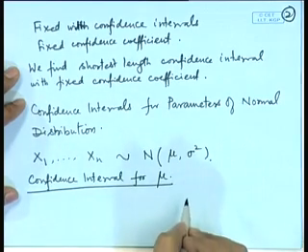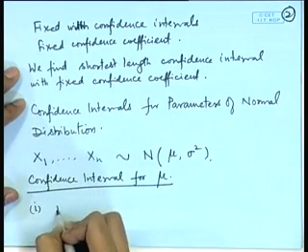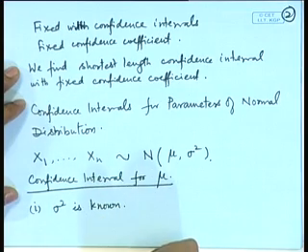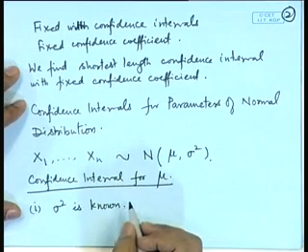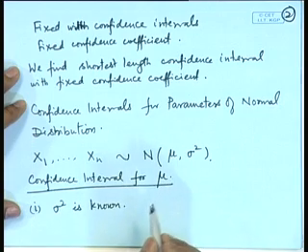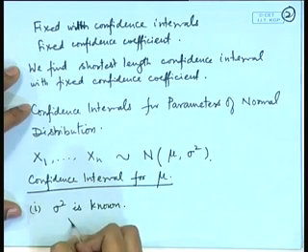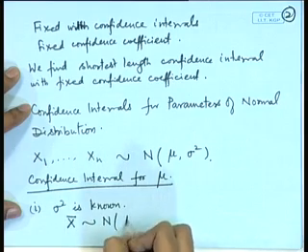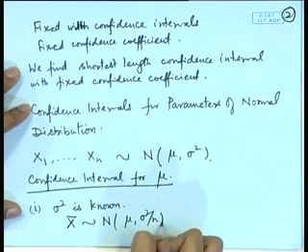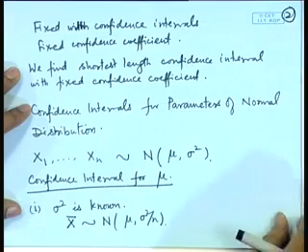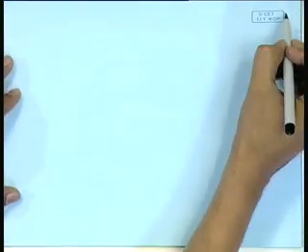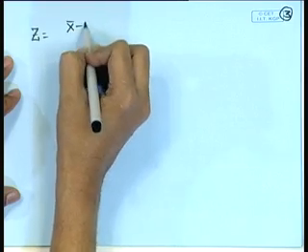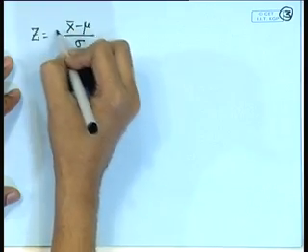Now, there can be two cases. One case is that sigma square is known. Here we make use of the sampling distributions of x bar and s square. When we are considering mu, let us consider x bar. We know that the distribution of x bar is normal with mean mu and variance sigma square by n. So, from here we can construct z equal to x bar minus mu divided by sigma by root n.